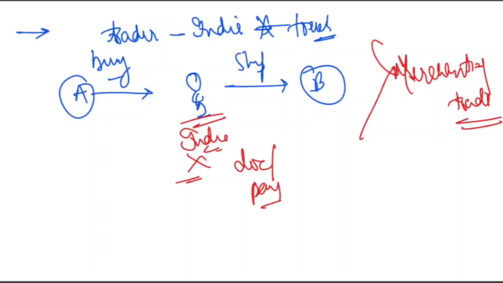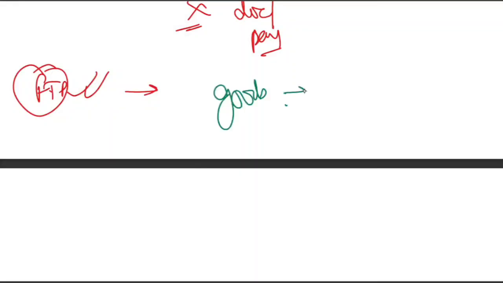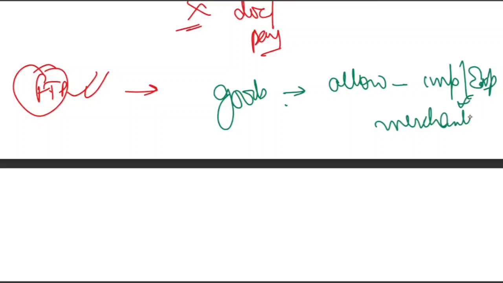Now, even though goods never come into India, the rules of FTP still apply. Goods have not come, but the rules of foreign trade policy will apply. What does the government say? The government says that only those goods that India normally allows for both import and export can be used for merchanting trade. India has a list of goods which it allows for import and export. So only those goods can be used for merchanting trade. That is what the government says.